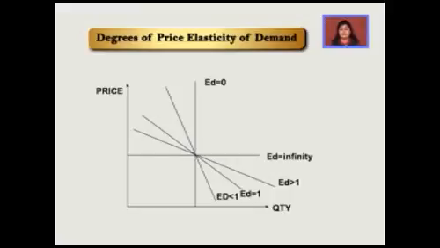There's another line which is parallel to the y-axis or a vertical line. This means that in spite of the price changes, the demand is not moving at all. So the demand is fixed. Can you tell me for what goods the demand would be like this? Well, it will be for necessities. चाहे प्राइस थोड़ा सा ज़्यादा हो या थोड़ा कम हो, आटा, नमक, प्याज, ये तकरीबन हम जितना लेते हैं उतना ही लेते हैं.